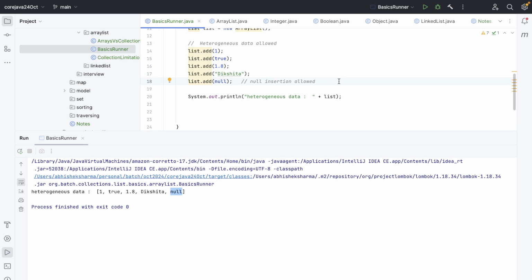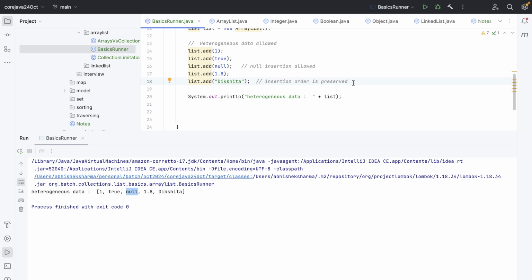Now the third thing is whether insertion order is preserved or not. Over here we can see 1 we entered first, then true, then 1.8, then Dikshita, then null. One can argue how you can make sure. If I change this and run it again, now the null will be at the third position. So the insertion order is preserved.